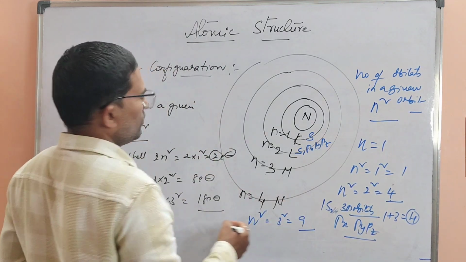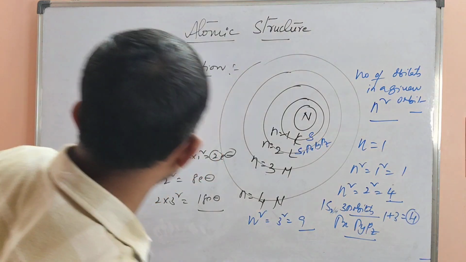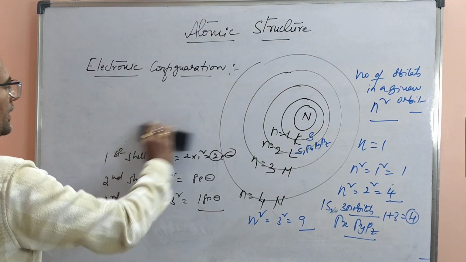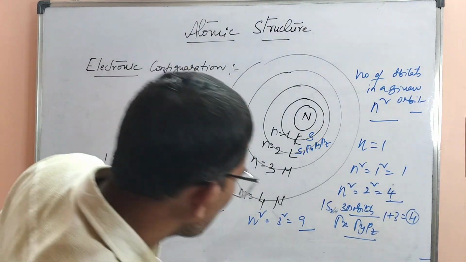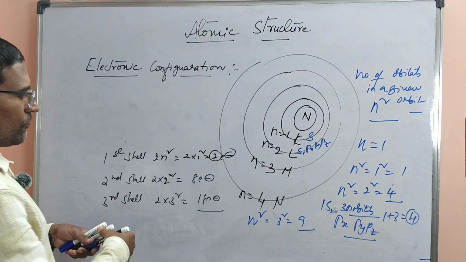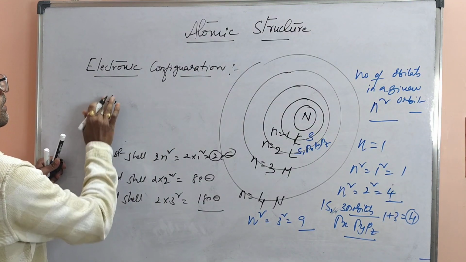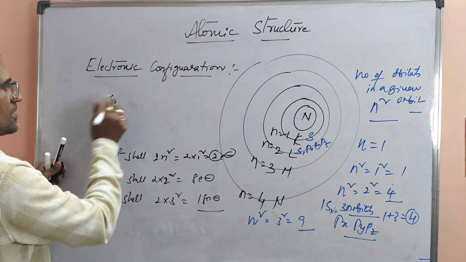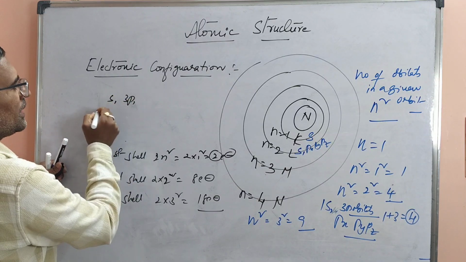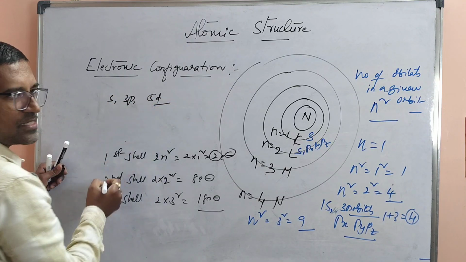Means in this we have, I will rub this part, then I will explain for that. And so here if you take 9, means 1 s orbital is there, and 3 p orbitals are there, and 5 d orbitals are there.